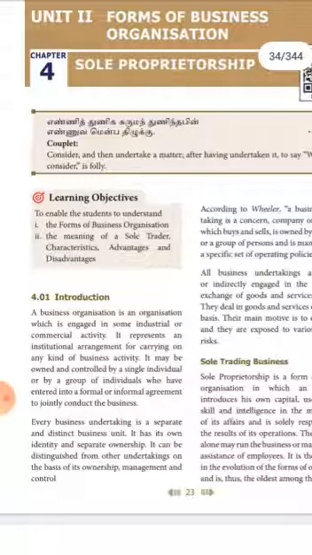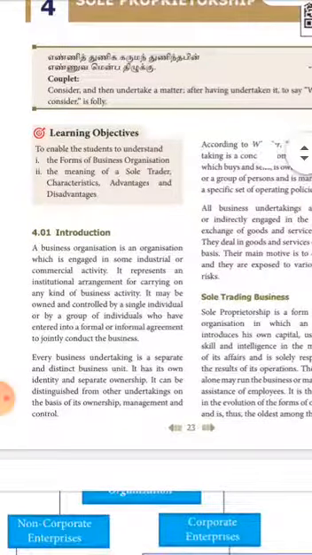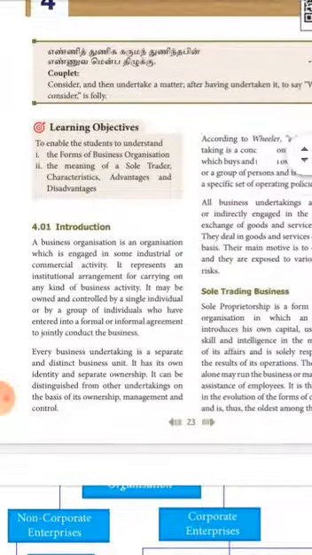So, it may be owned and controlled by a single person or a group of individuals. They can enter into a formal or informal agreement to conduct the business jointly. Every business undertaking is a separate and distinct business unit, we can say. So, it has its own identity and separate ownership so that it can be distinguished from other undertakings on the basis of ownership, management, and control.